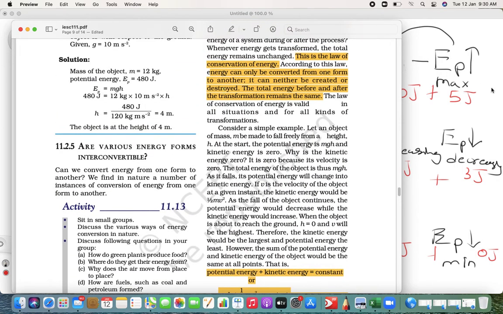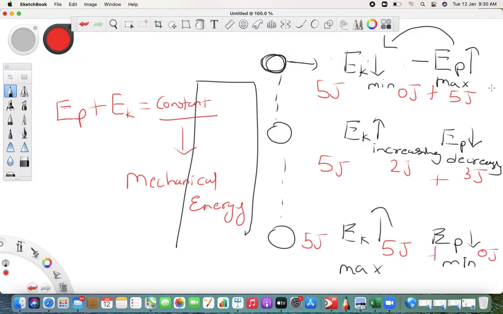Understood? So, that is it for today. I hope you understood the 3 energies we have learned: kinetic energy, potential energy and mechanical energy. Okay, fine. Thank you.